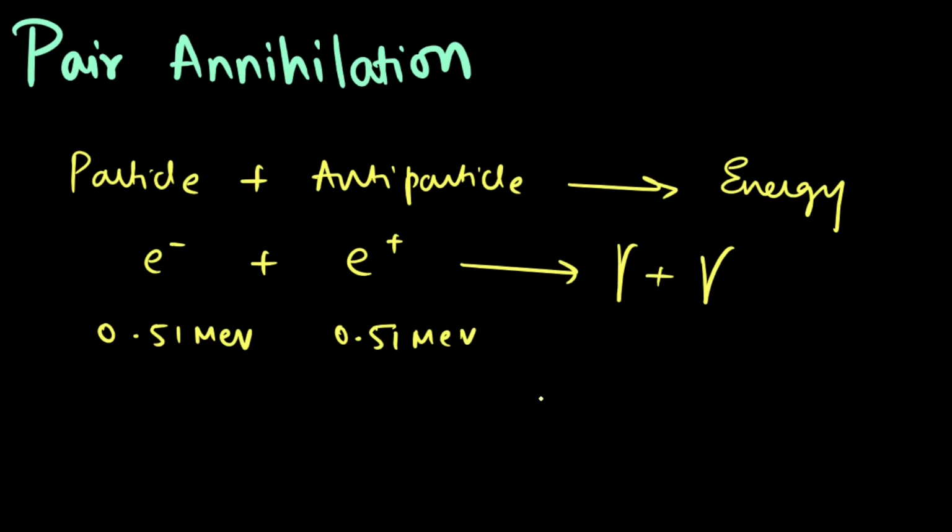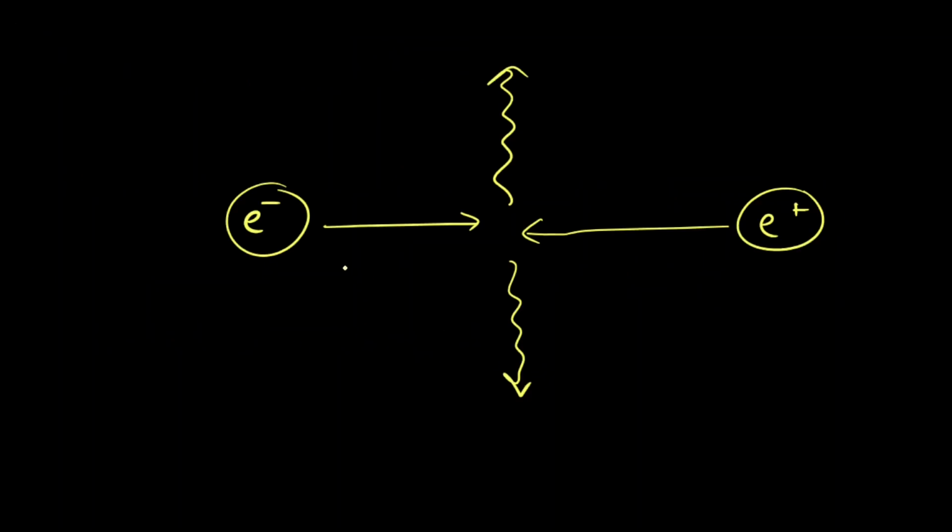In order to see the conservation of momentum, we can see from this diagram that when an electron and a positron come together, they annihilate and give out two gamma photons in opposite directions. From this we can see that the initial momentum Pi was 0, as the electron and positron were coming from opposite directions, and in order to conserve the momentum, the final momentum should also be 0, as we can see from this diagram that two gamma photons are released in opposite directions.